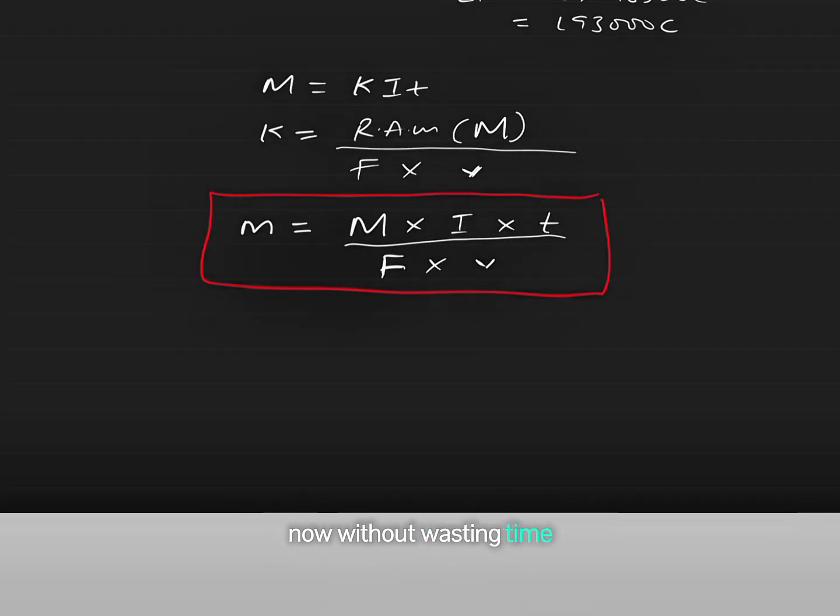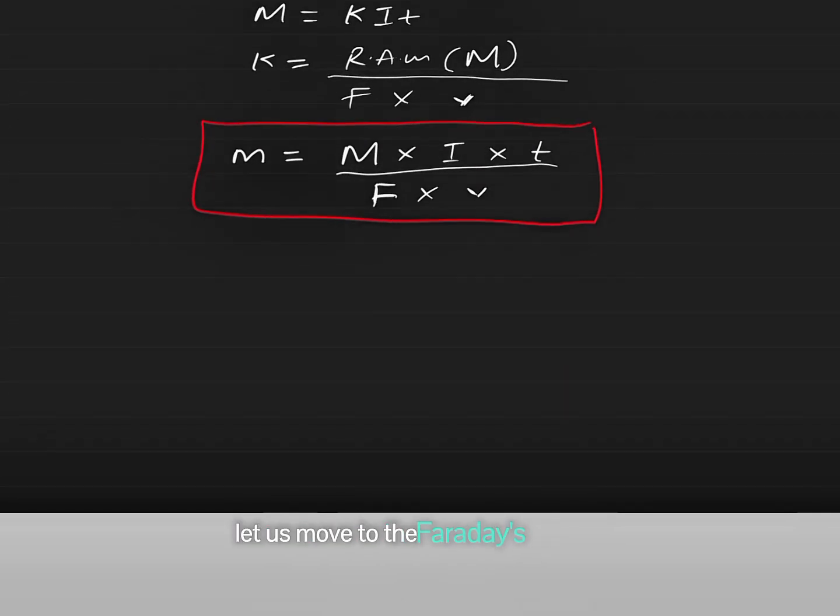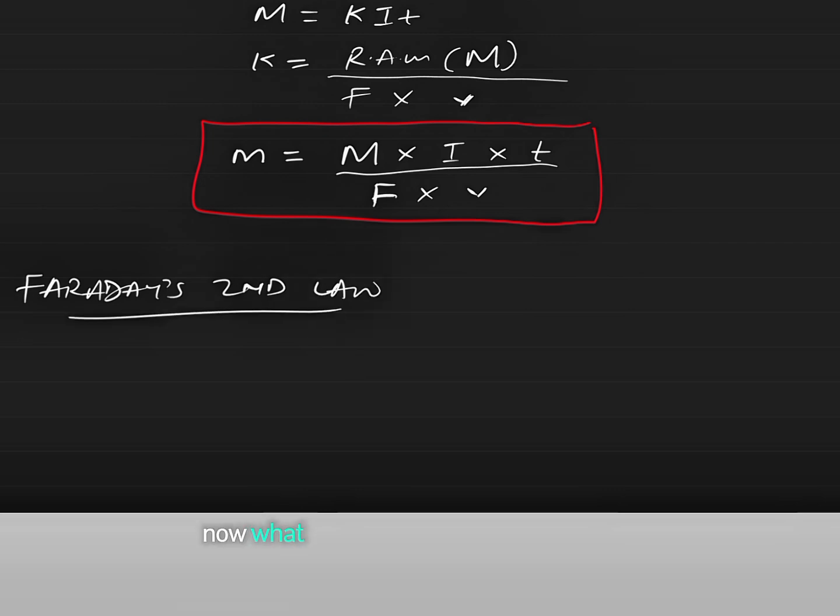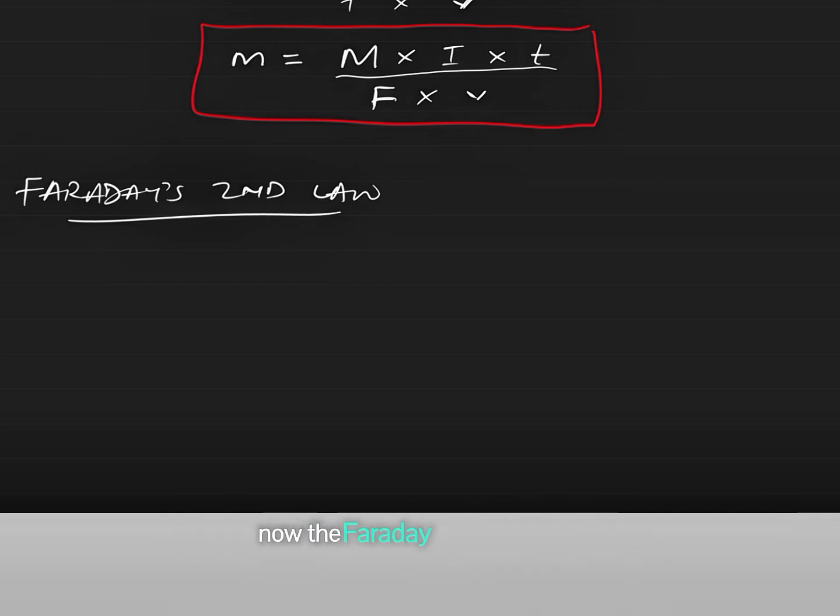Now, without wasting time, let us move to Faraday's second law. What does Faraday's second law state? Faraday's second law states that if the same quantity of electricity is passed through different electrolytes, the masses of substances deposited are directly proportional to their chemical equivalent.